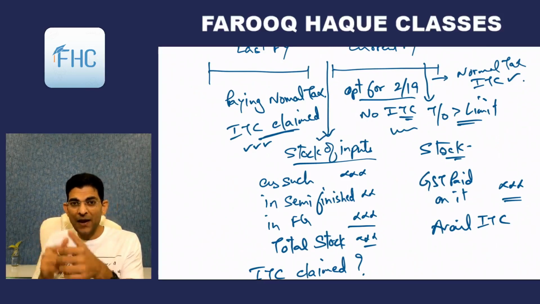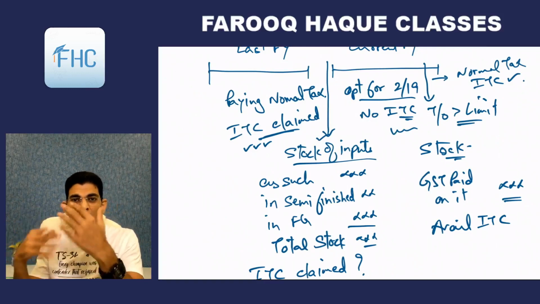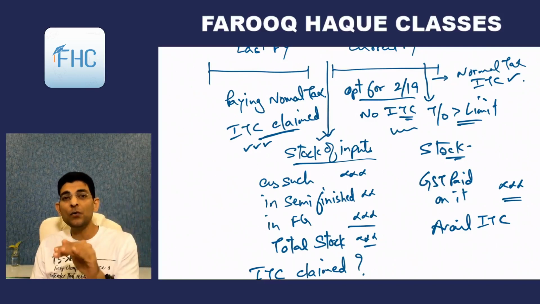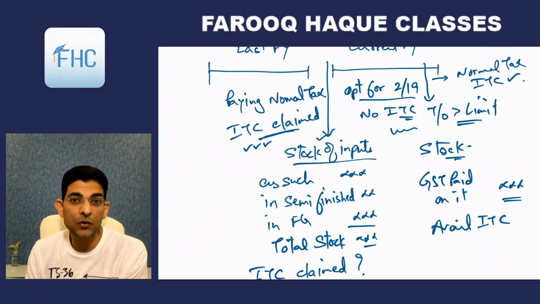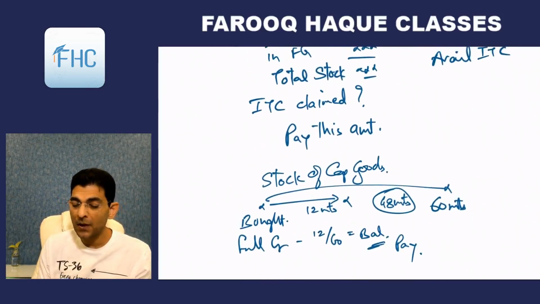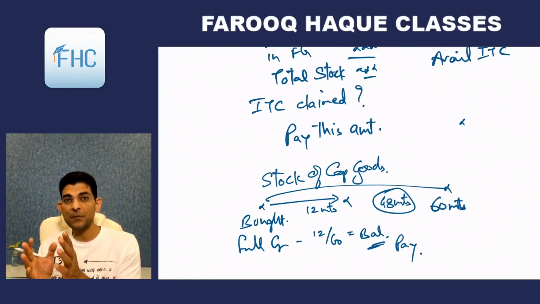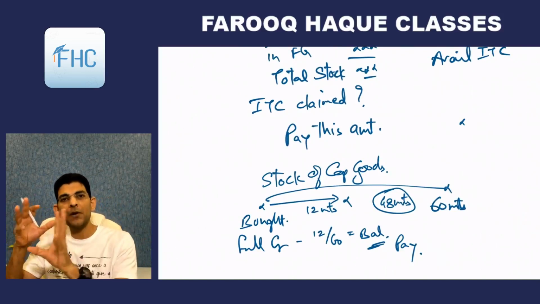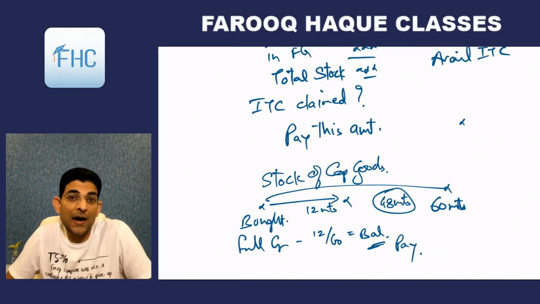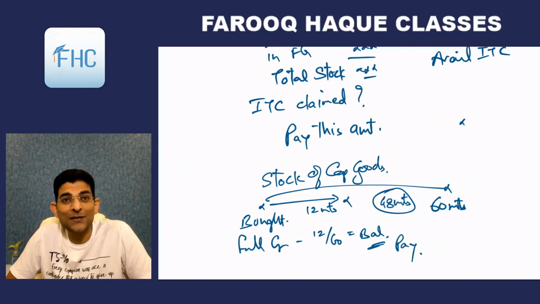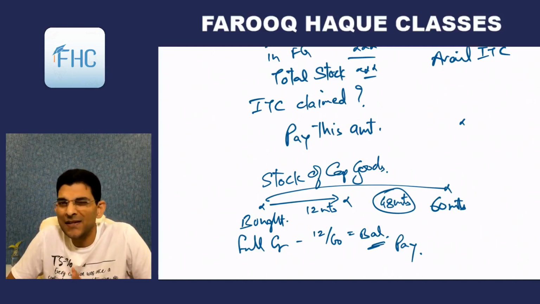So this claiming and reversal, this will continue. Every time you go into the notification, you will have to reverse the credit. You come out of the notification, you have to avail the credit on the stock. Similarly on capital goods also. So in capital goods, we'll see that how much time remains out of 60 months, how much is gone, how much remain. We'll divide the total credit in that proportion, and whatever remains will be allowed to you as credit. Okay, understood? So that is how the calculation is to be done, though we'll see this in detail later on in ITC chapter again.